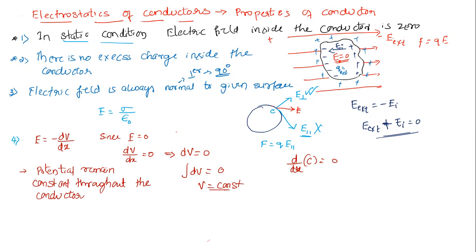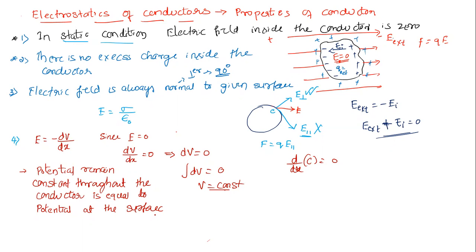Throughout the conductor, it is equal to the potential at the surface. Whatever potential is at the surface, the same potential will be there inside also. No matter where you find inside, it will be the same potential. That is the fourth point.